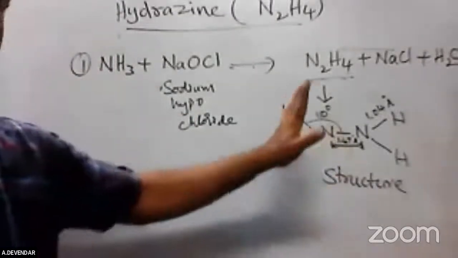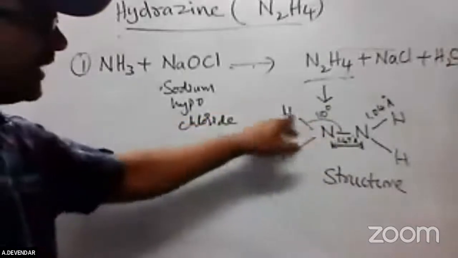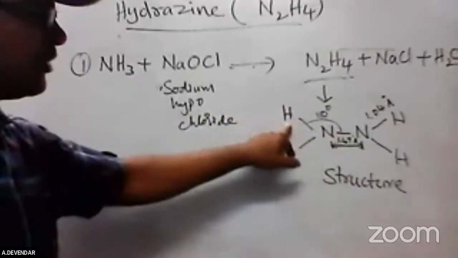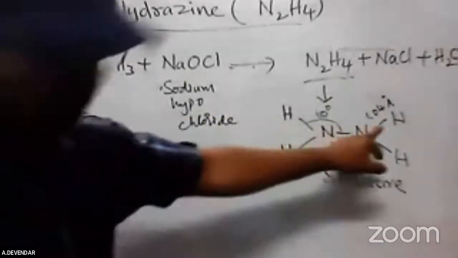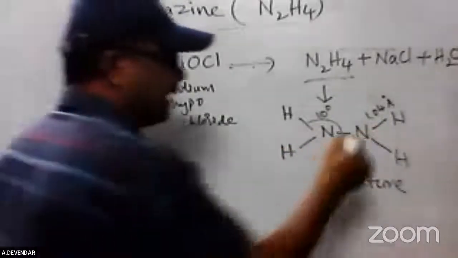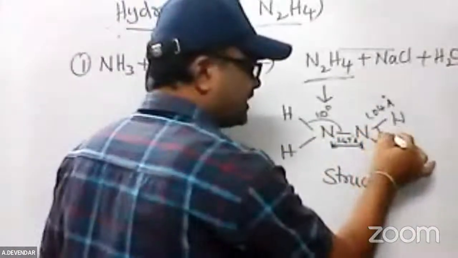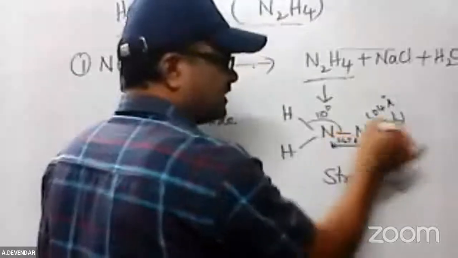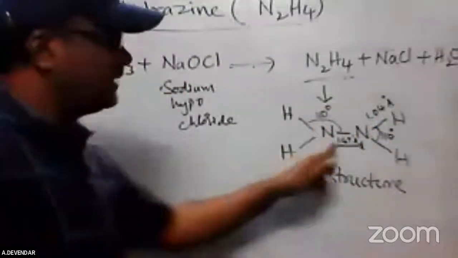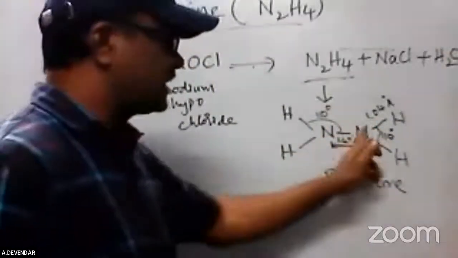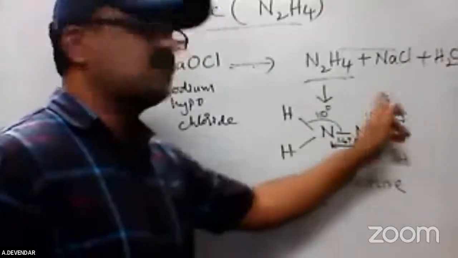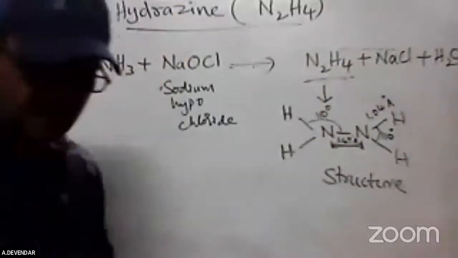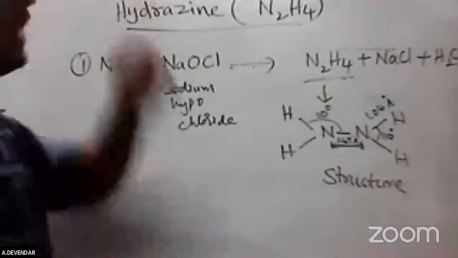The structure is what is important. Two nitrogens are bonded together, and each carries two hydrogens, with a bond angle of 110 degrees. The nitrogen-nitrogen bond length is 1.47 and the nitrogen-hydrogen bond length is 1.04. So this is about the preparation of hydrazine.